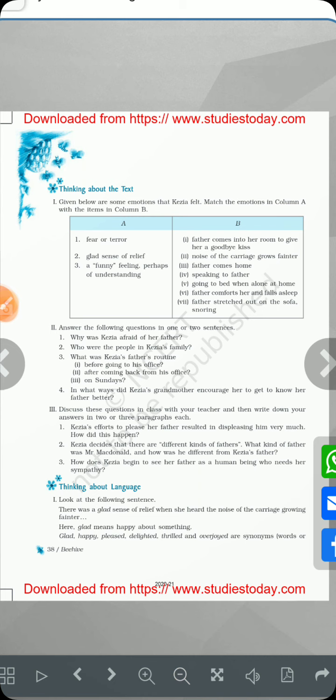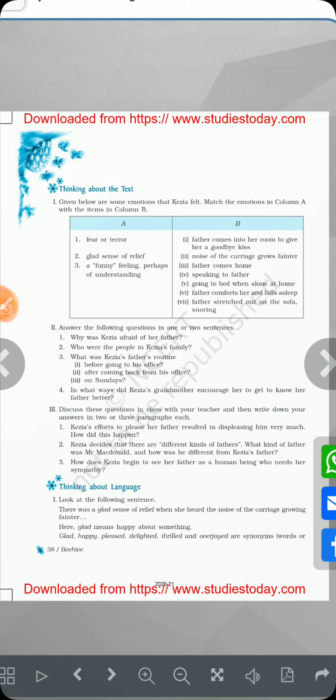Number 3, for the third instance, it could be going to bed when alone at home. When nobody was at home, she feels scared, she was in a terrifying condition to stay alone in the bedroom. And again, against going to bed when alone at home, you can put number 1. Then father stretched out on the sofa snoring. Again, in this condition, she was feeling a bit of fear in her mind. Clear?